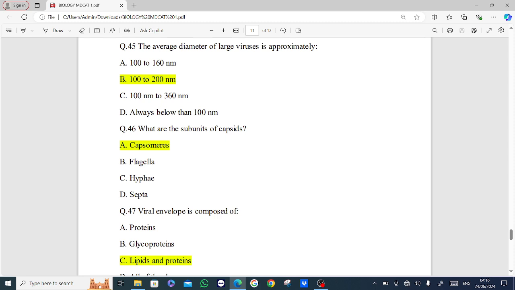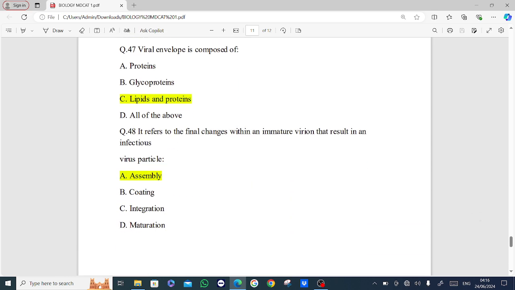Next MCQ is what are the subunits of capsid? Options are capsomere, flagella, hyphae, septa. Answer is option A, capsomere. Next MCQ is viral envelope is composed of. Options are proteins, glycoproteins, lipids and proteins, all of the above. Answer is option C, lipids and proteins.